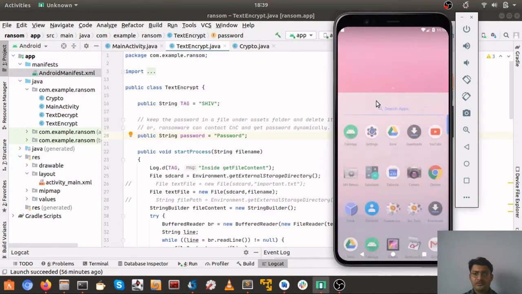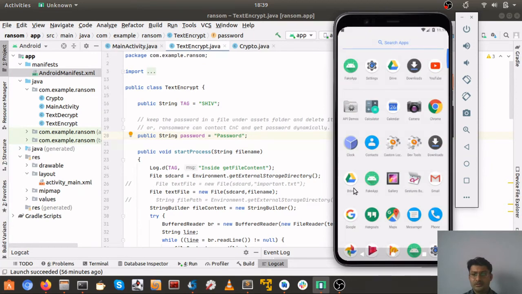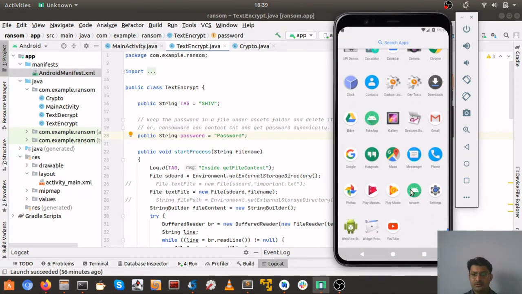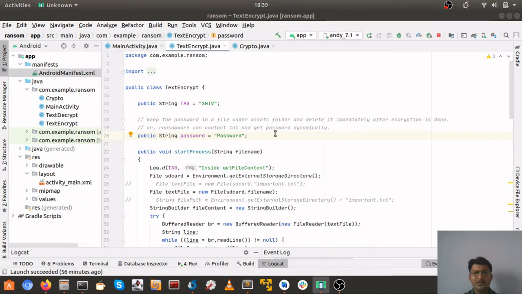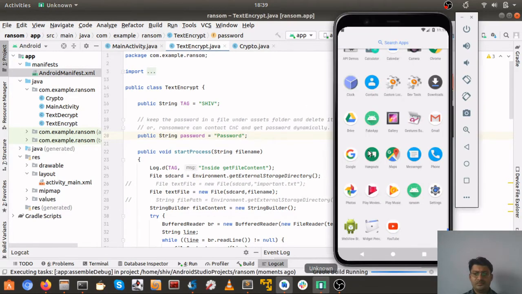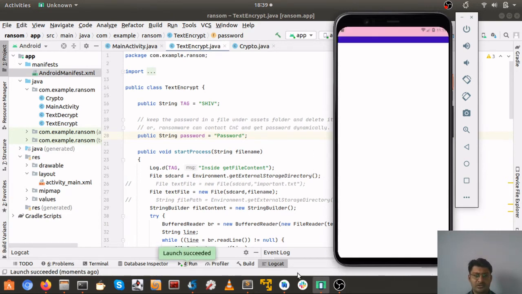So here is basically a ransomware app. Let me directly run it from here. It should not take much time because it was already done once. It's saying it's launching, launch successful.